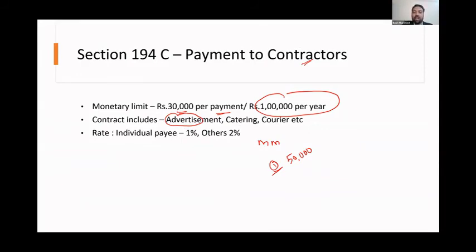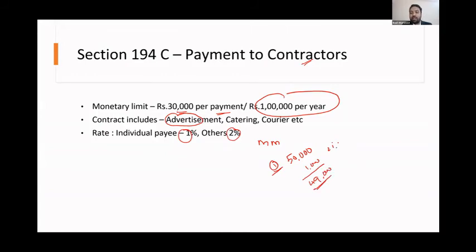And if you're paying to a corporation other than an individual, it can be a partnership firm or a company, you have to deduct 2%. Malayala Manorama is a company, so you have to deduct 2%. 2% of 50,000 will be 1,000, so you should only pay 49,000.